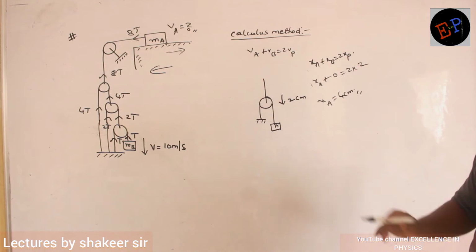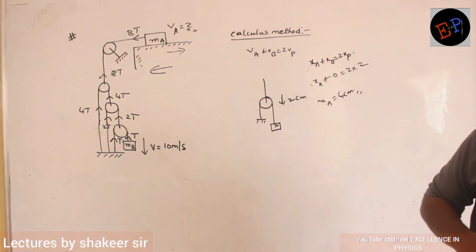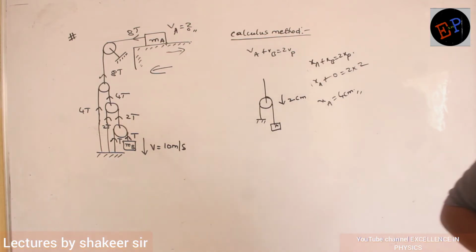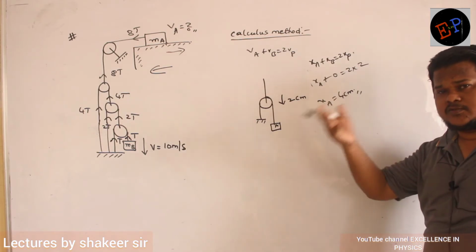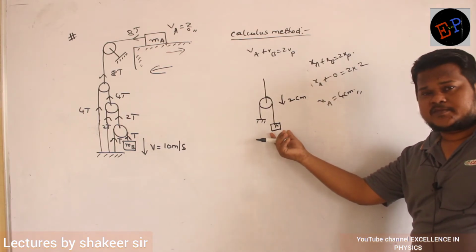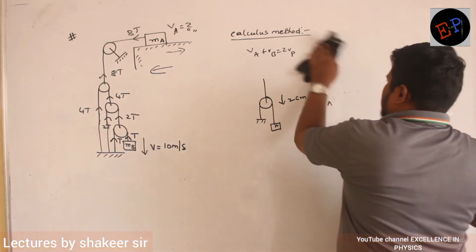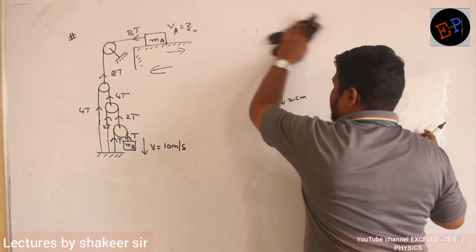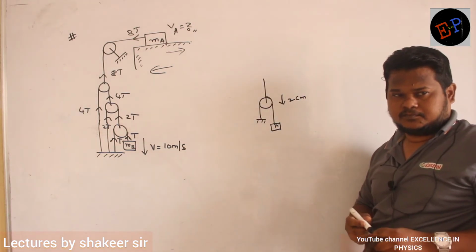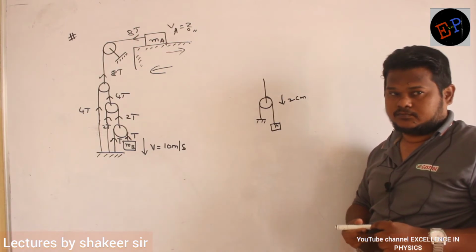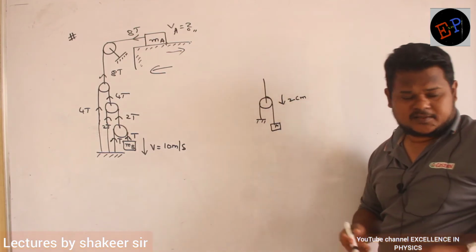Are you able to understand? So this is how I can apply the formula and get the answer. Now I am trying to explain the method without using the formula. Without using this formula, how can I assume by common sense what will be the displacement of point A? Anybody can say? Without the formula, how can I do it? So it will be 2 centimeters down. This block is tied, so 2 centimeters down. Very good. That is the logic. Excellent.